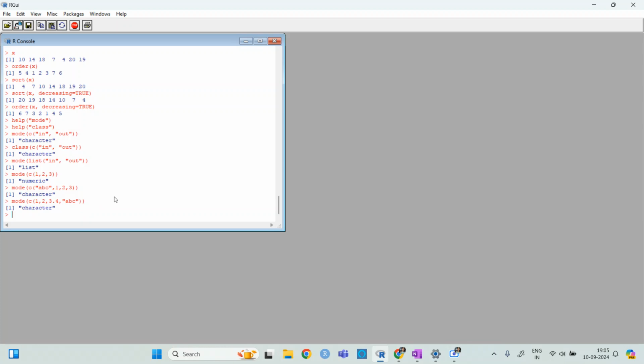I have no idea about that, sorry. Maybe it is considering 1, 2, 3 also as characters, or maybe because we cannot operate exactly the whole command on the whole array, so it is considering it as a list, all as characters. I do not have an idea about that. Ma'am, actually, the order should be first character and then number.